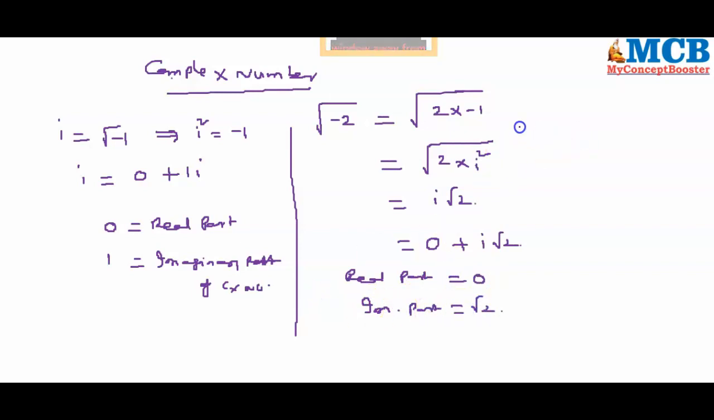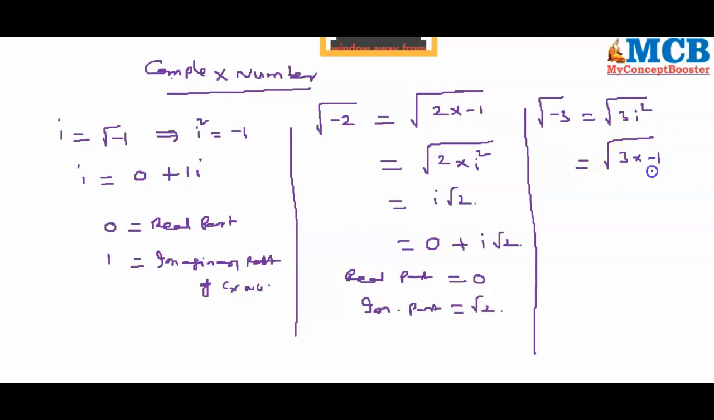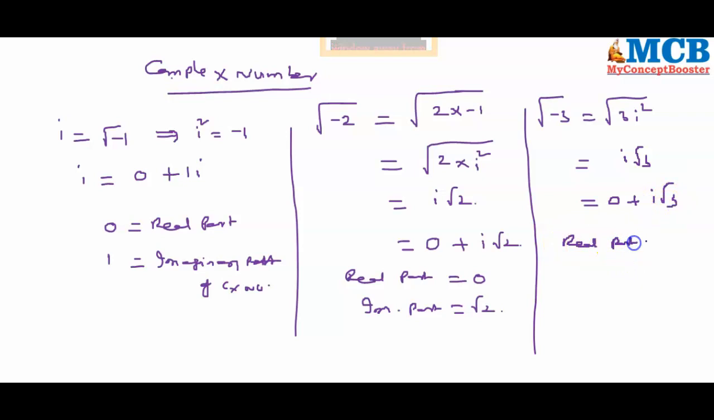Suppose you want to get the value of root over minus 3. This can be written as root over 3 i square. This value is equal to root over 3 into minus 1. Sorry, this value can be directly written as i root 3, which can be rewritten as 0 plus i root 3, where the real part is equal to 0, imaginary part is equal to root 3. This is how we express complex numbers.